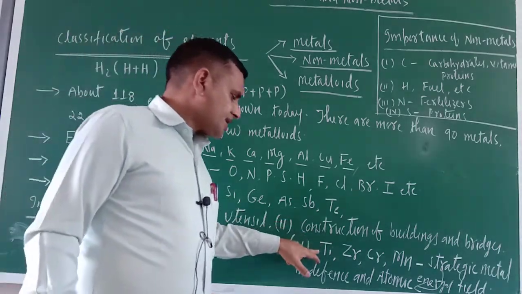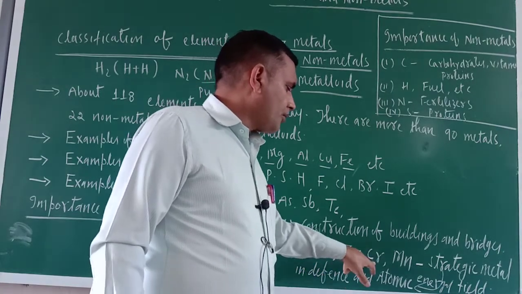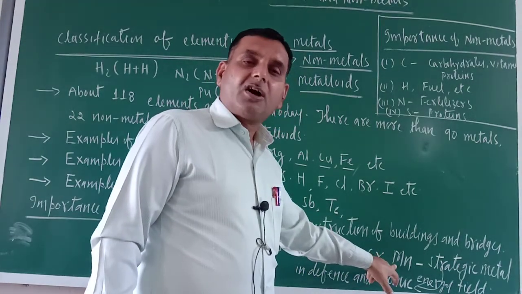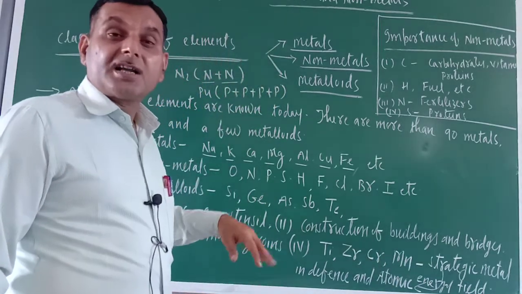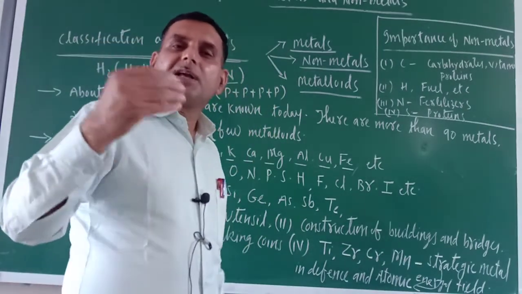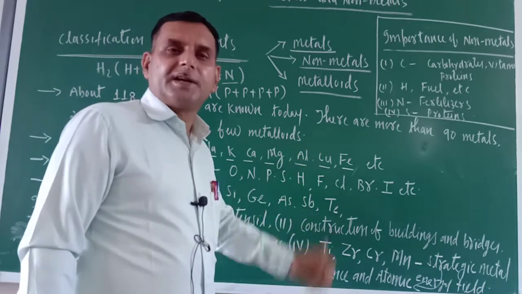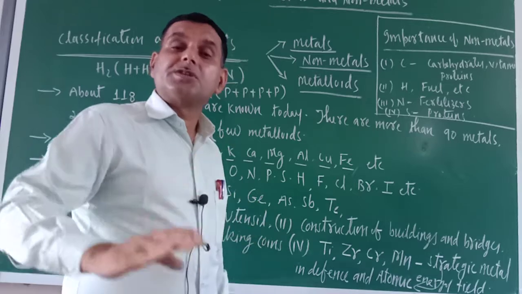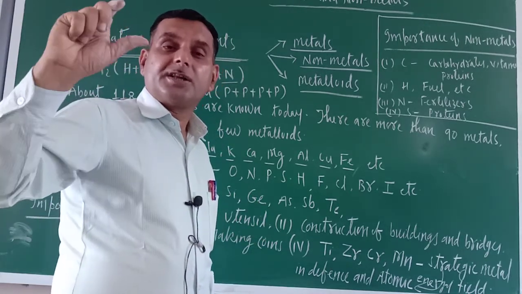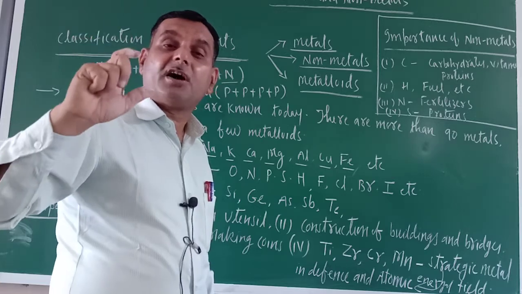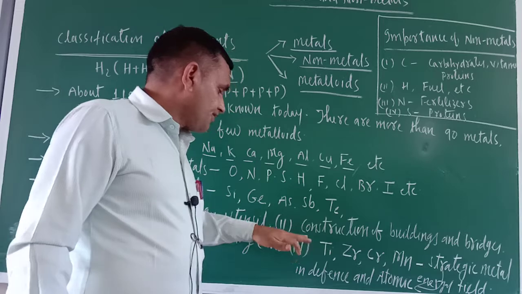Now just see, there are some important things. Titanium, zirconium, chromium, manganese are called strategic metals. What is the meaning of strategic metal? Actually they are used in the defense field, that is, in the strategic field of the country. They fulfill the strategic needs of the country. That is why they are called strategic metals.